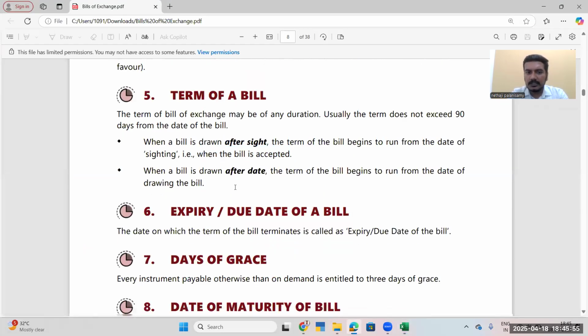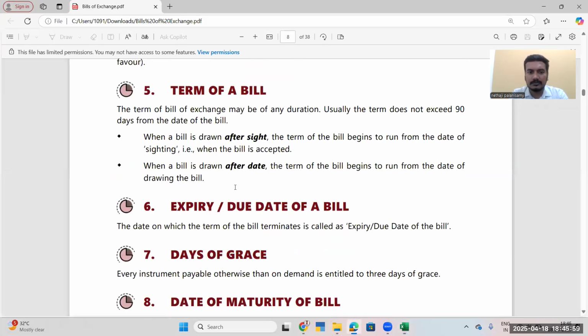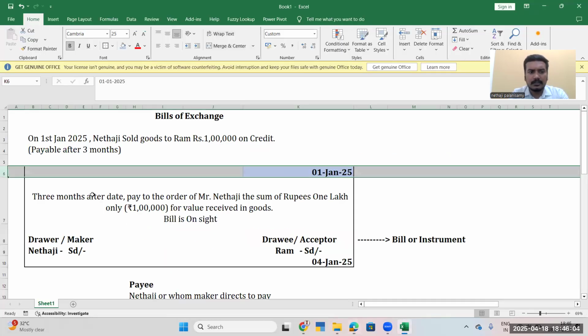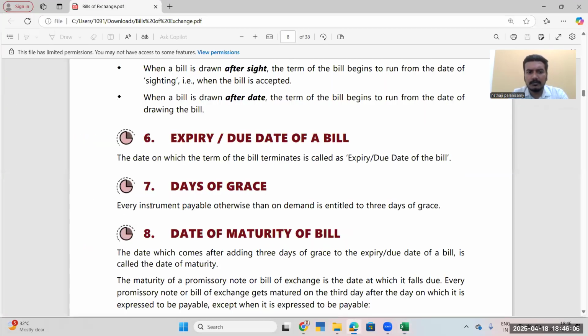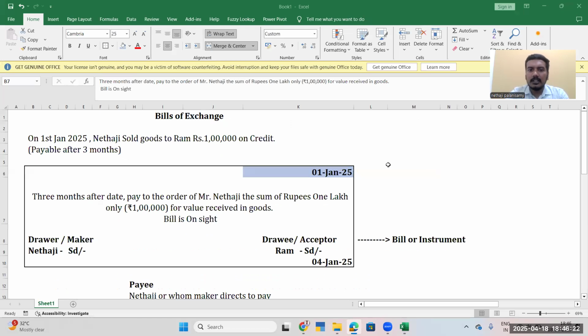After date means it runs from the date of drawing the bill. Here the date of drawing the bill is 1st January. This 3 months is called the expiry date or due date. Days of grace: in India, we will never pay on time, so it has been entitled to 3 days of grace unless it is an on-demand or presentment bill. So 3 days will be added to this.